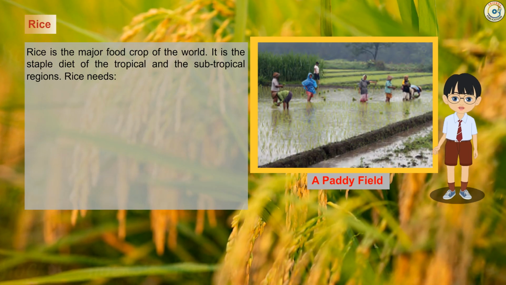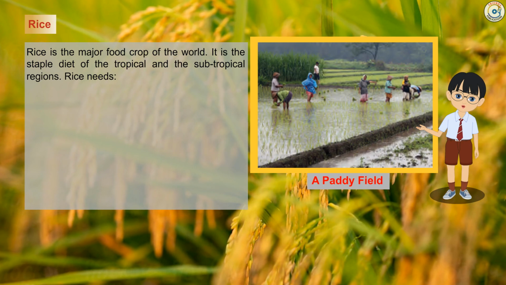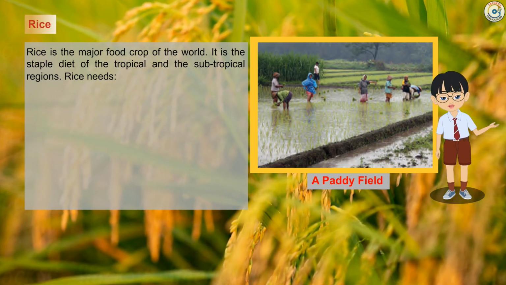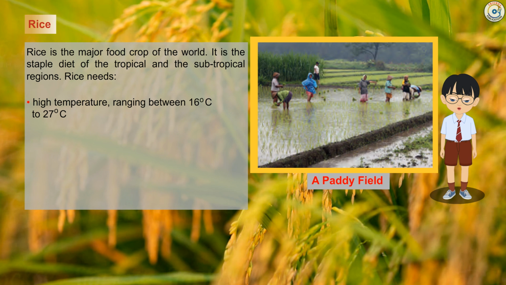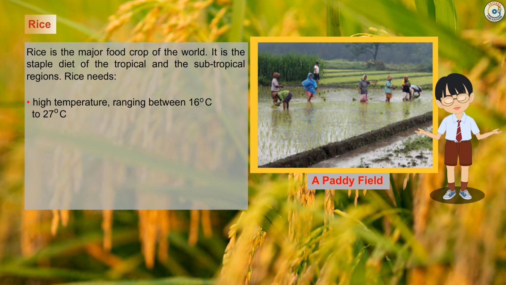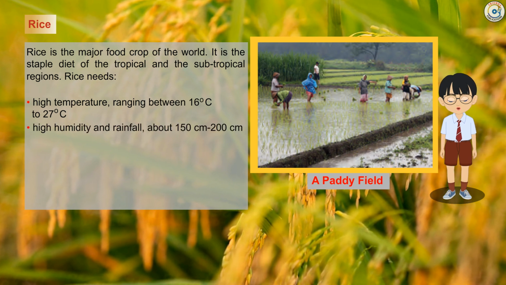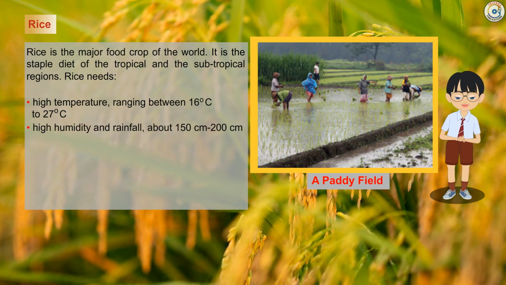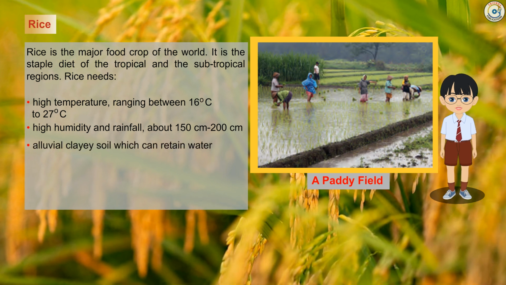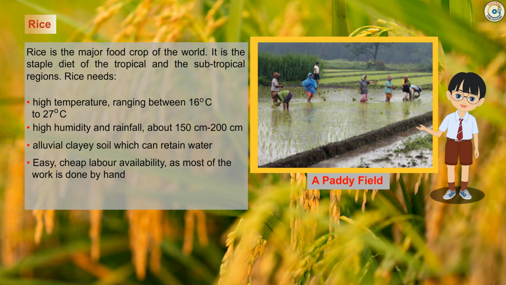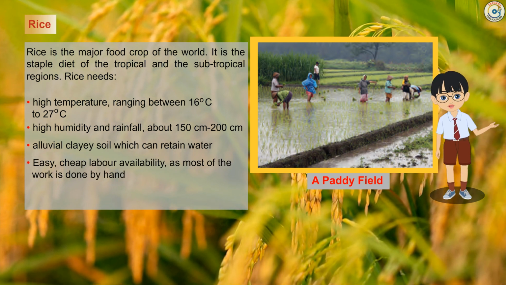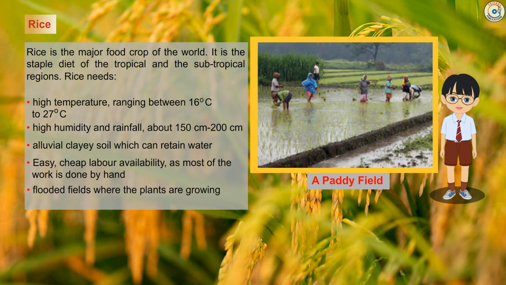Rice. Rice is the major food crop of the world. It is the staple diet of the tropical and subtropical regions. Rice needs high temperature ranging between 16 degrees Celsius to 27 degrees Celsius, high humidity and rainfall of about 150 to 200 centimeters, alluvial clay soil which can retain water, and easy, cheap labor availability as most of the work is done by hand. Flooded fields are where the plants are growing.